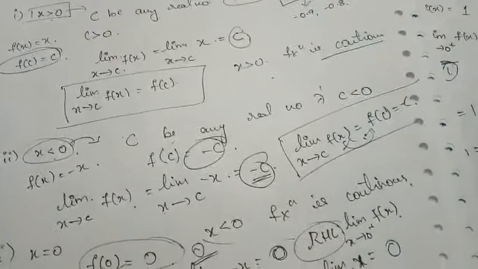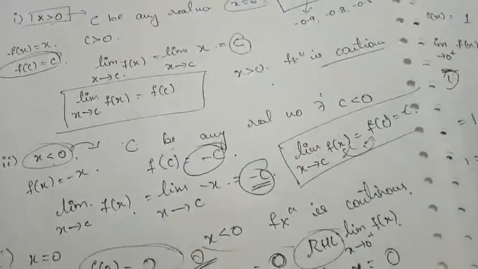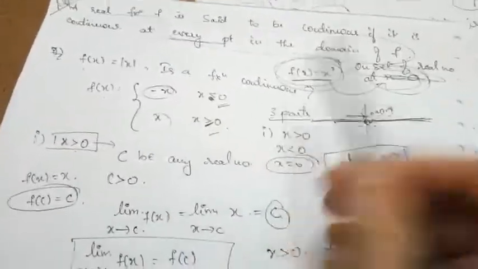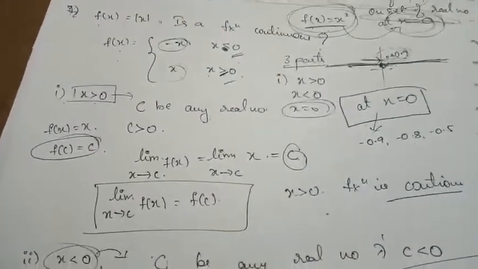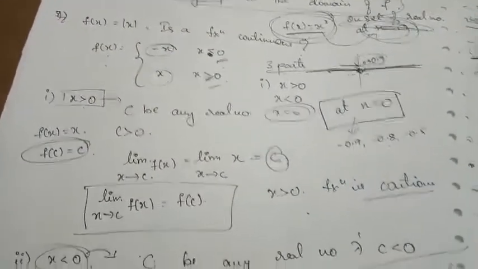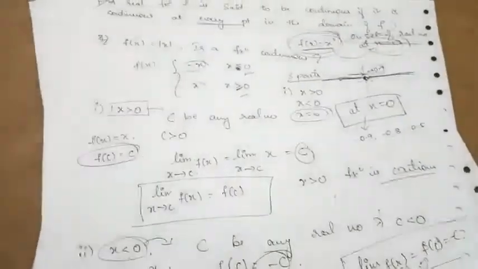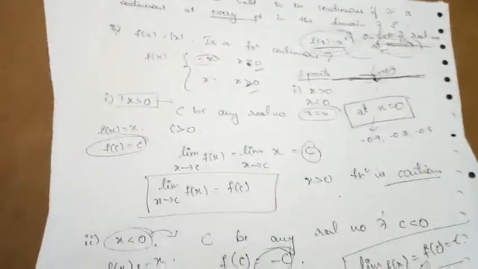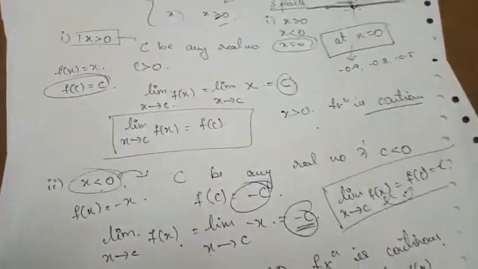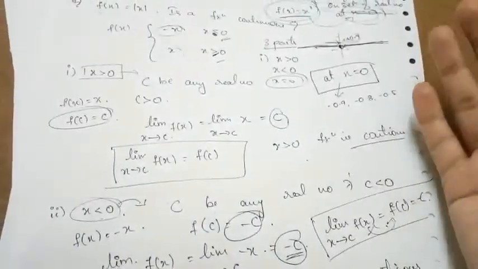By combining all three, I can say that the function is continuous at every point of the real numbers. So, is the function continuous? Yes, the function is continuous at every point of the real numbers. This is how we prove whether a function is continuous or not through the definition.